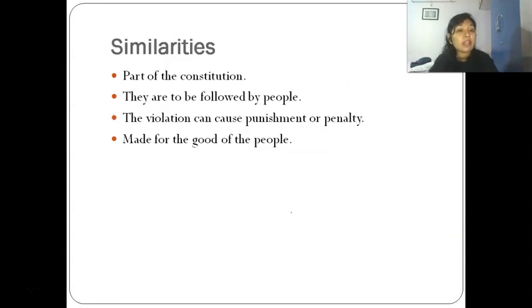Now, what are the similarities between the two? Both are part of the constitution. They are to be followed by the people, and the violation can cause punishment or penalty in both cases, or I will say in all cases you will have punishment or penalty. And all these things are made for the good of the people, to create good governance amongst the people.